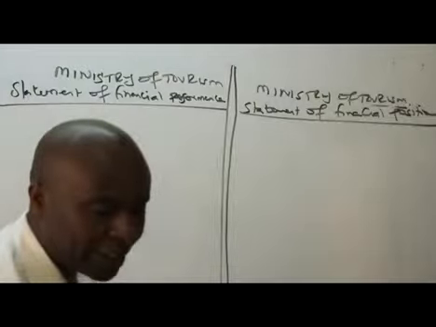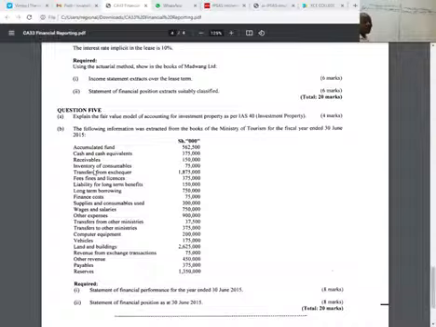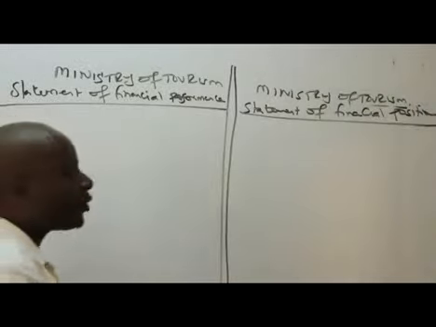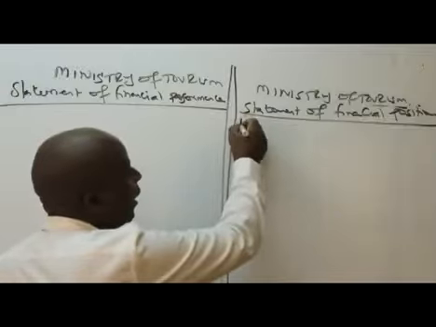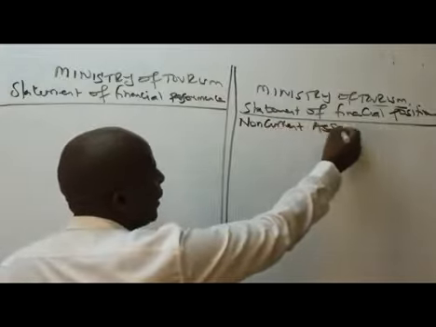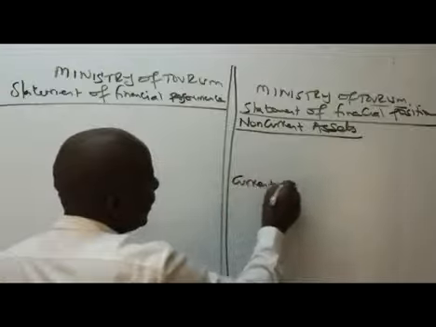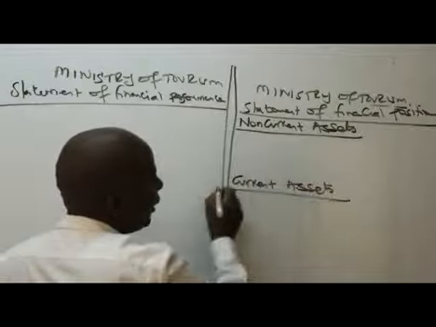We start with our question like this. So what do we have here? The first one is an accumulated fund. If you remember accumulated fund, we've said already where it should go. This should go to the statement of financial position. So under the statement of financial position, normally what do we have? Normally we have our assets. Our assets will be categorized into two. We have the non-current assets, and here the current assets, for us to be able to get the total assets.